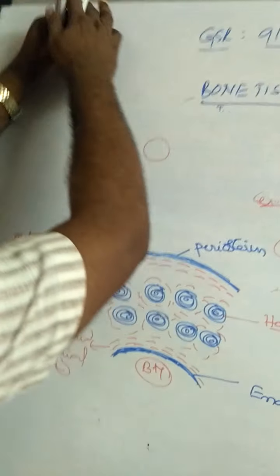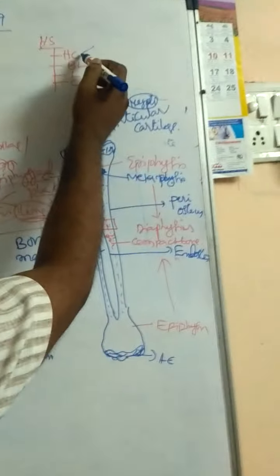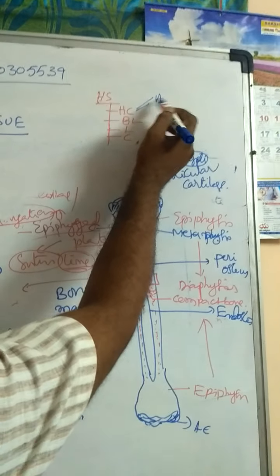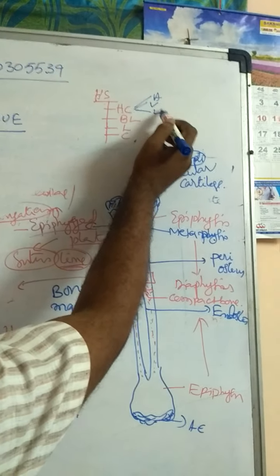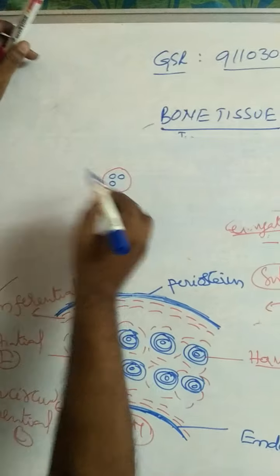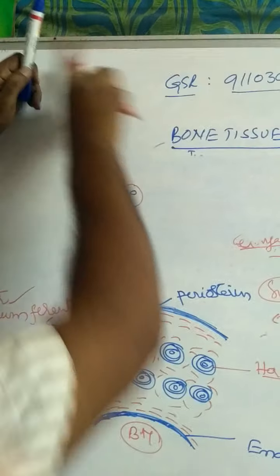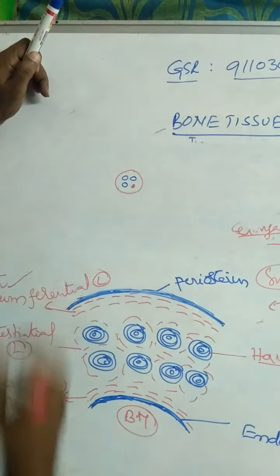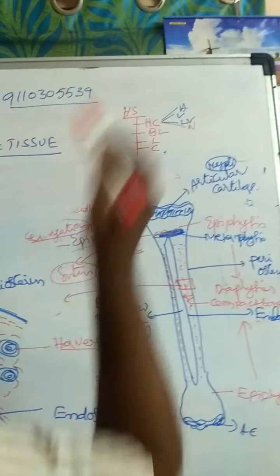The Haversian canal contains artery, vein, lymph vessel, and nerve.